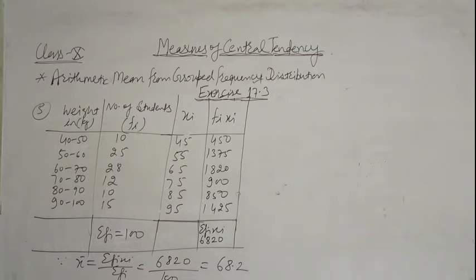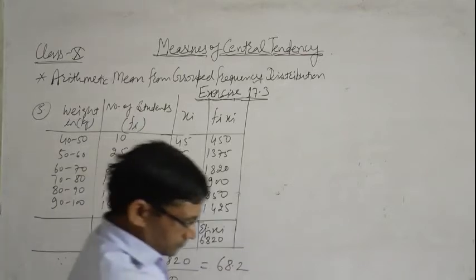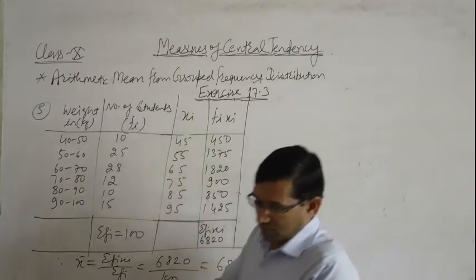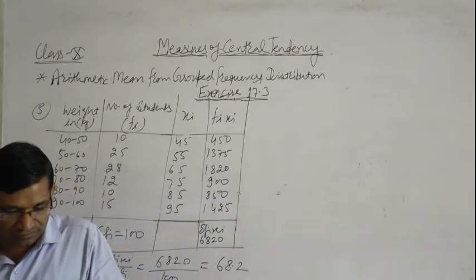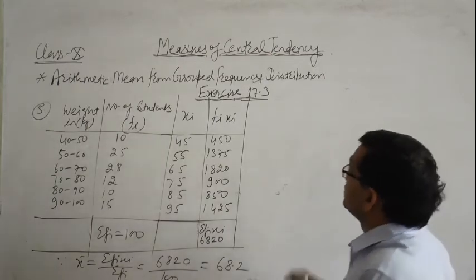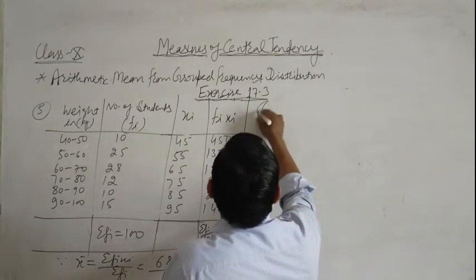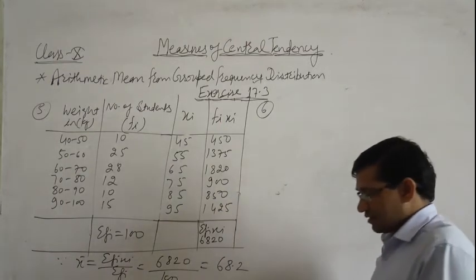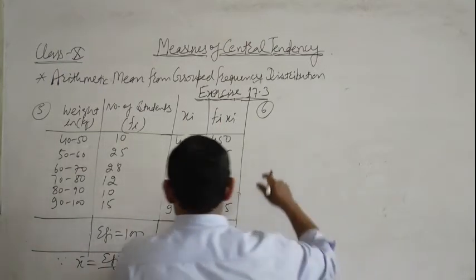Now next and last question of this exercise, that is question number 6. Salary of the employees in a factory is given according to the following table.